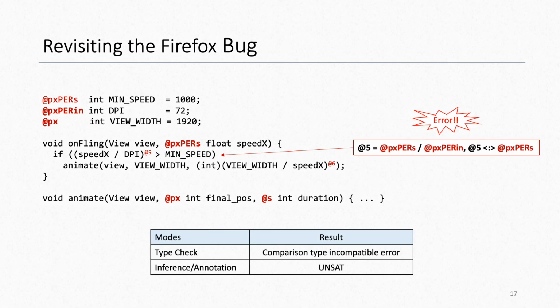This is what the fully annotated source code will look like. The arithmetic constraint with pixels per second divided by pixels per inch gives inches per second, and the comparable constraint with pixels per second gives pixels per second or top. No solution will satisfy both constraints, and evaluation will fail because it's impossible to find a solution for placeholder 5. Type check will issue a comparison type incompatible error, and inference will evaluate to unsat.